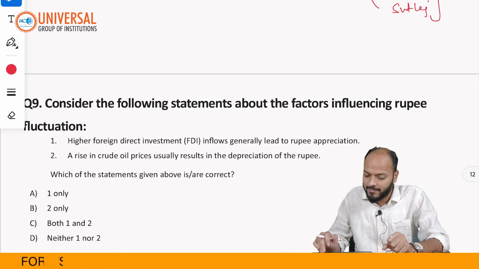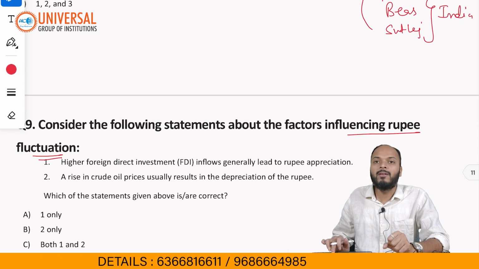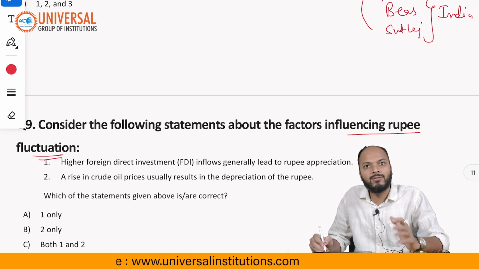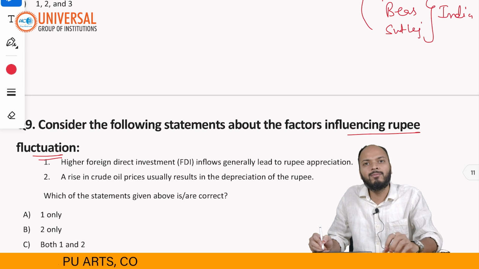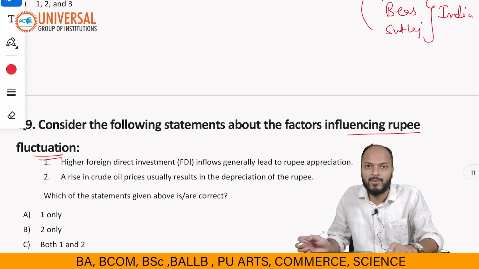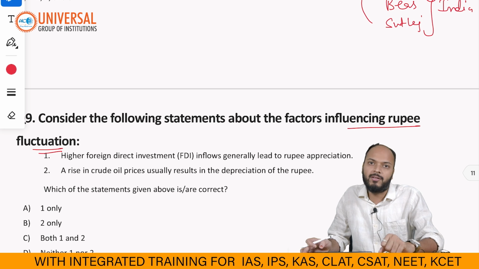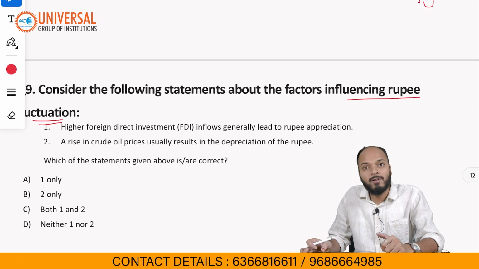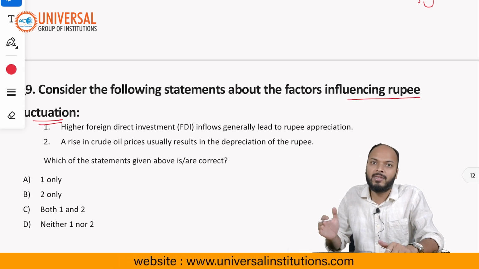Moving forward to the next question, it is about factors influencing rupee fluctuation. You all must be reading that the rupee has depreciated to an all-time low, right? So $1 now is equal to, let's say, 86.5 or so. The rupee has depreciated a lot in the last few weeks. So in this question, we'll be seeing what factors lead to fluctuation in the value of the